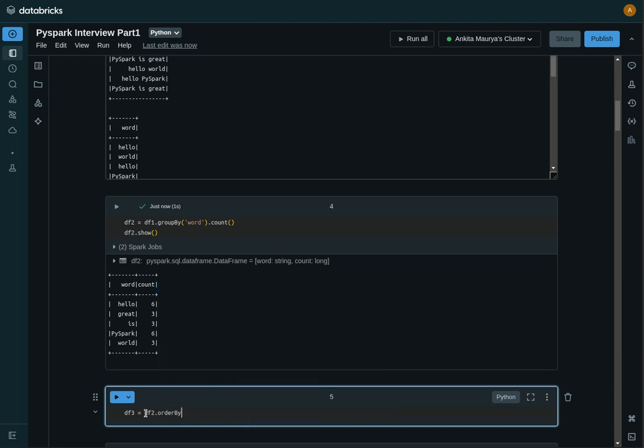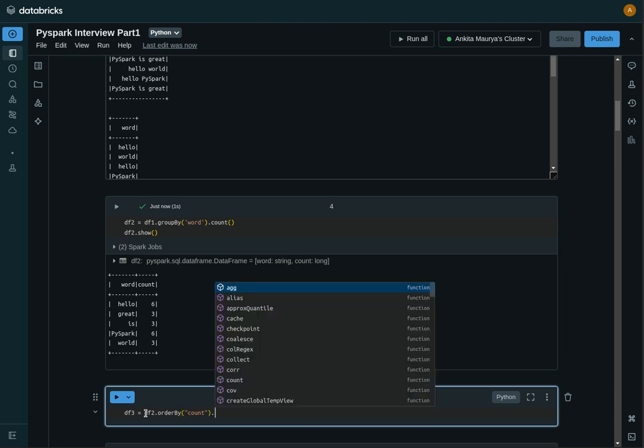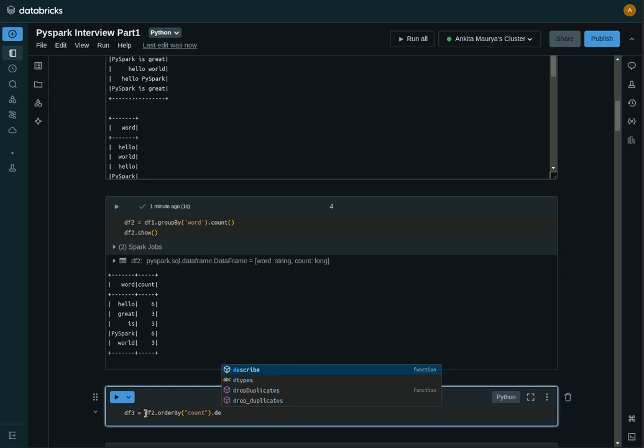So we will order by which column? The count column, and then in descending order because we need to find the top most frequent words. So we will use the DESC function here.